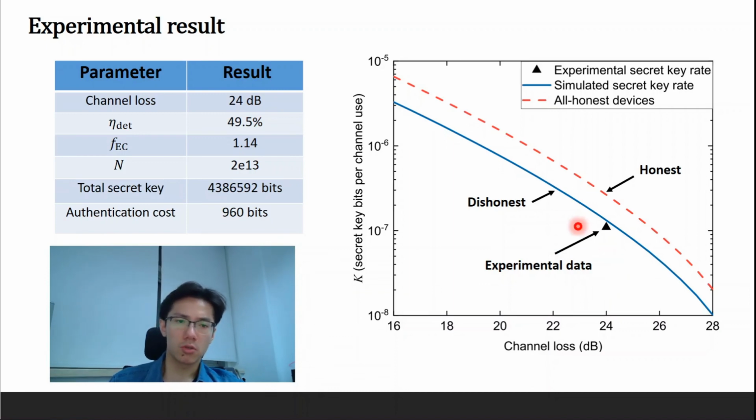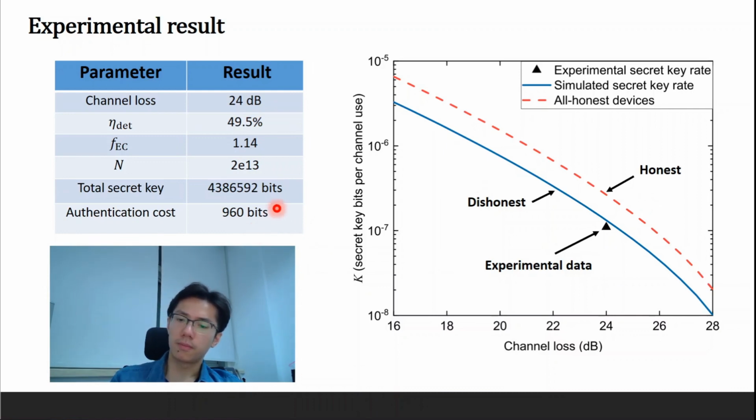As the result shows, the secret key rate, considering the dishonest devices, is almost half of that with honest devices. This is so because of the need to discard a key generated by the potentially malicious QKD pair via privacy amplification when dishonest devices are considered. The authentication cost of the whole session is 960 bits, which is negligible compared to the total secret key, as